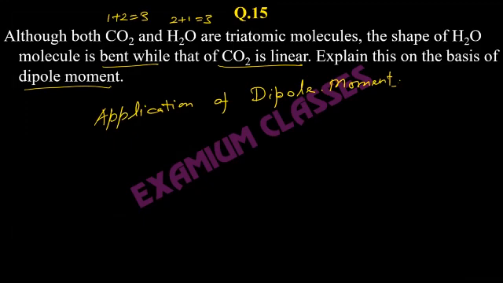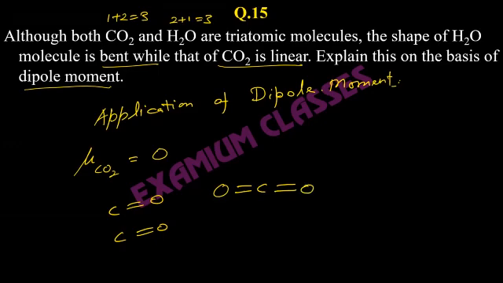So in this case, if we calculate the dipole moment in CO2 molecule, it comes out to be 0. Now, this is possible only if the two CO bonds are opposite to one another, that is, they will cancel one another.